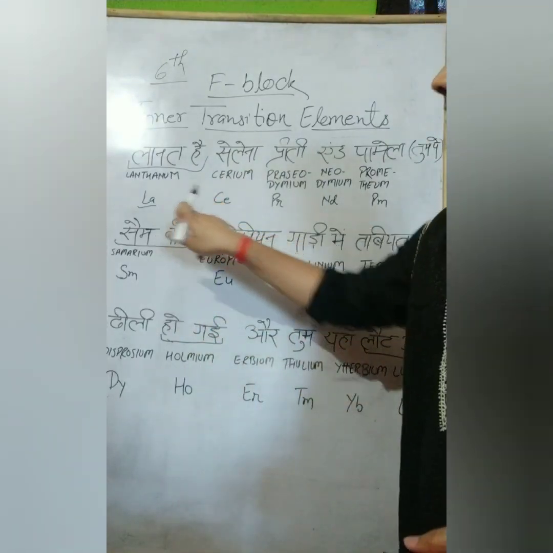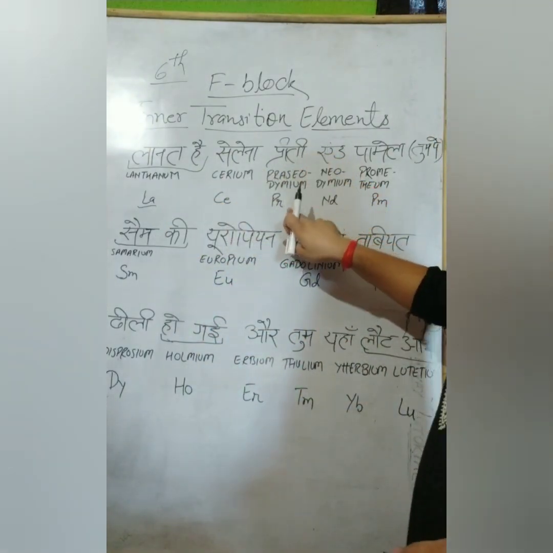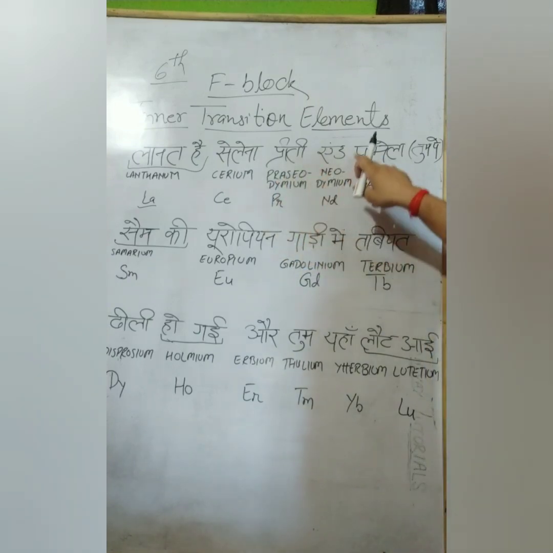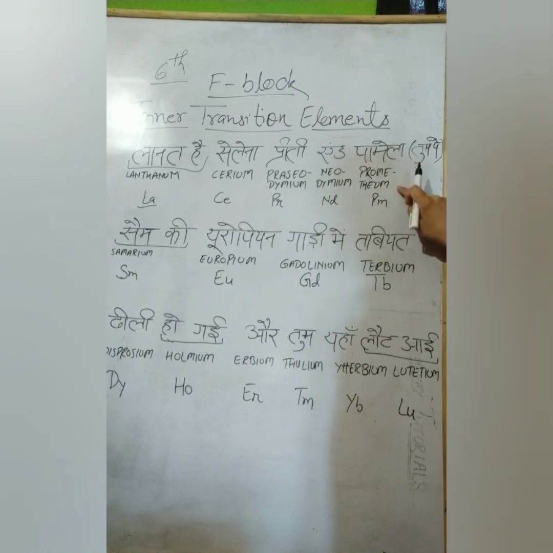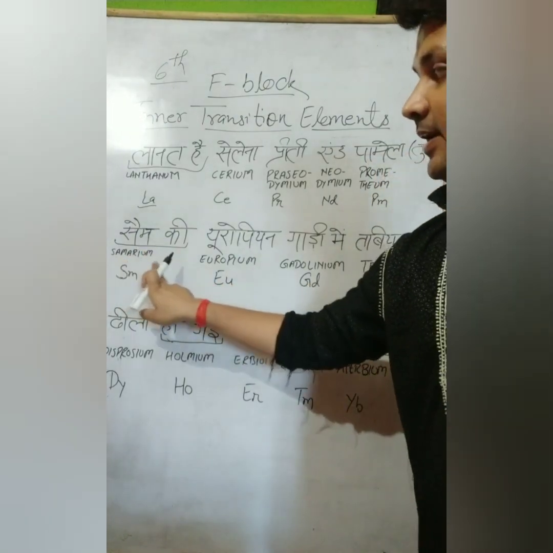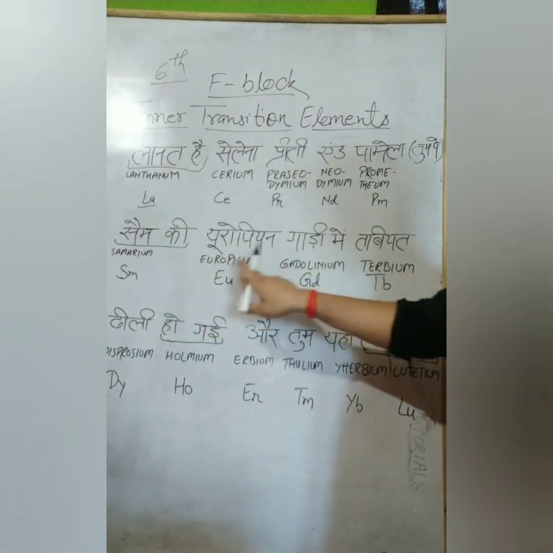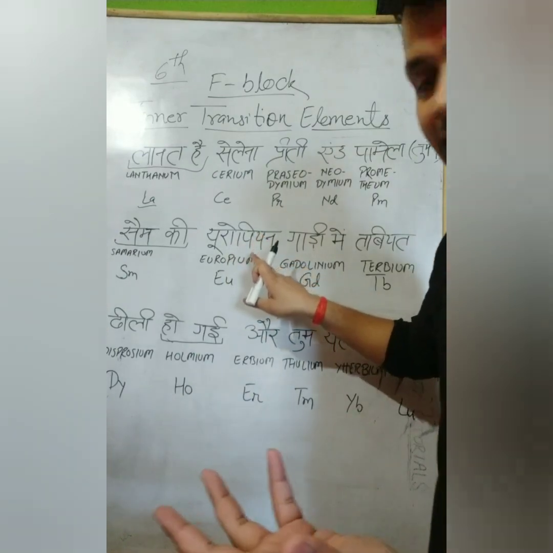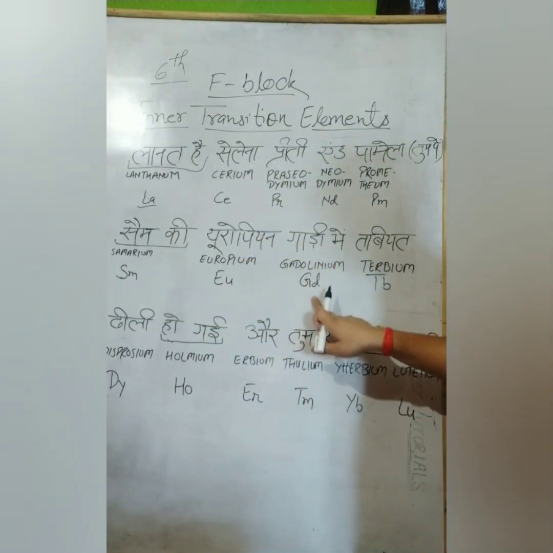Now La, Selena, Ce for cerium, Preeti, Pr for praseodymium, and Nd, neodymium, Pamela for promethium, Pm. Then Sam ki, samarium is the name of the element, that is Sm. Europium, that is the element for European gaadi. Eu, gaadi mein gadolinium, Gd.